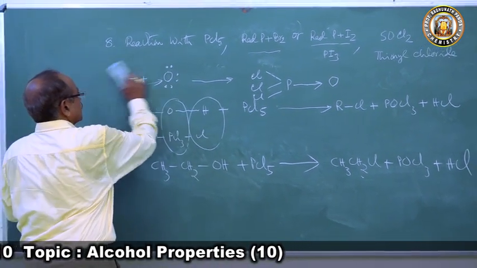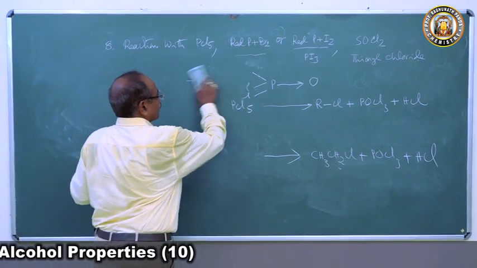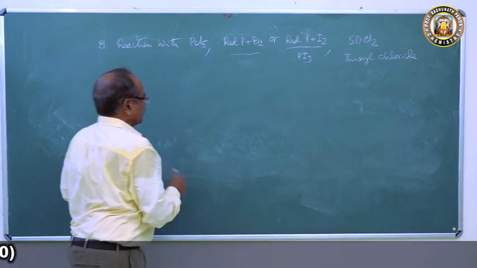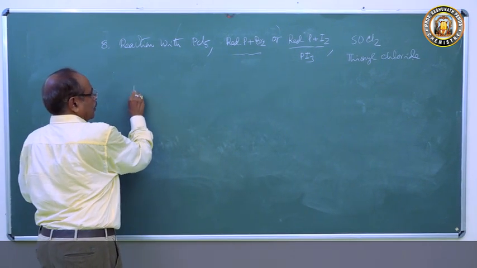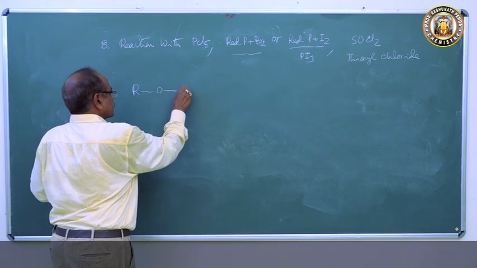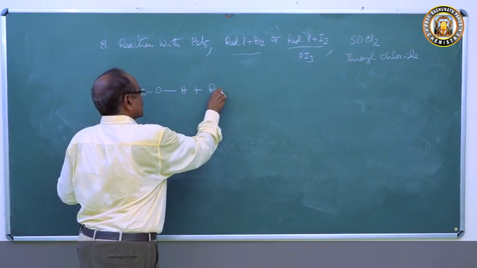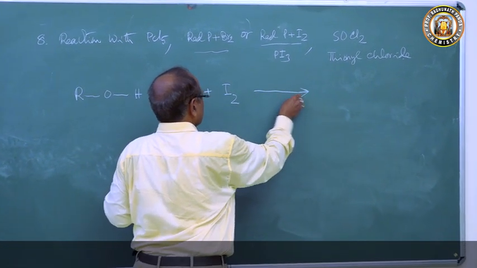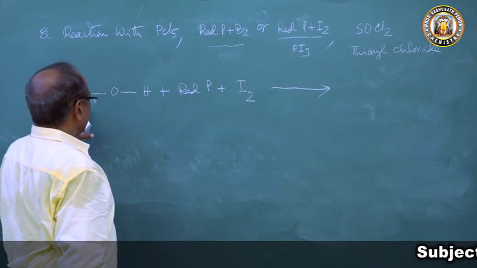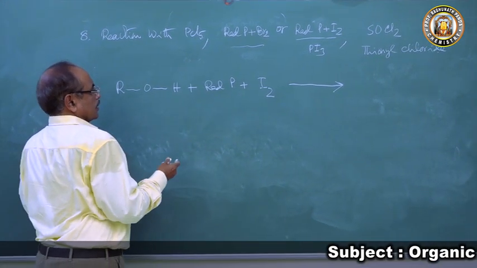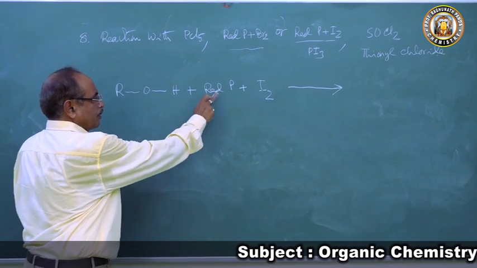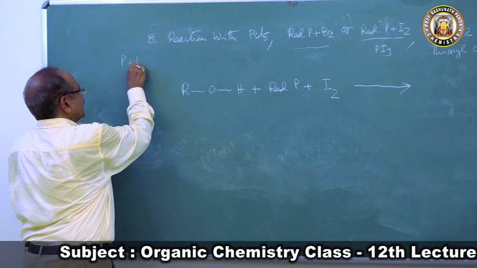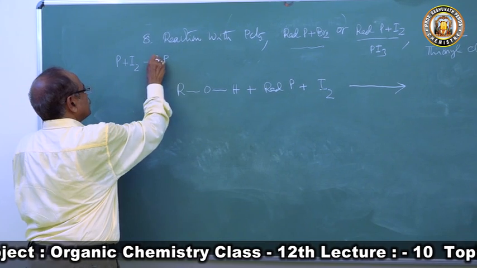Now if you take PCl3, PBr3 and PI3, how will the reaction take place with PCl3 or PBr3 or PI3? Suppose you take alcohol, ROH. We treat this with red phosphorus plus, say, iodine. So this is PI3. So what will happen here? This is the reaction. Phosphorus plus iodine will form what? PI3.